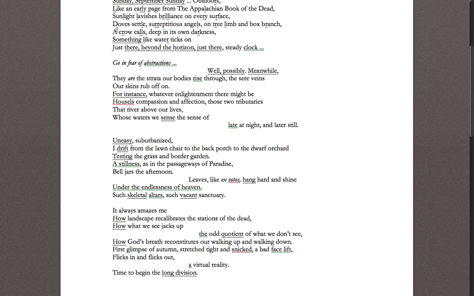It always amazes me how landscape recalibrates the stations of the dead, how what we see jacks up the odd quotient of what we don't see, how God's breath reconstitutes our waking up and walking down. First glimpse of autumn, stretched tight and snicked, a bad facelift, flicks in and flicks out, a virtual reality. Time to begin the long division.